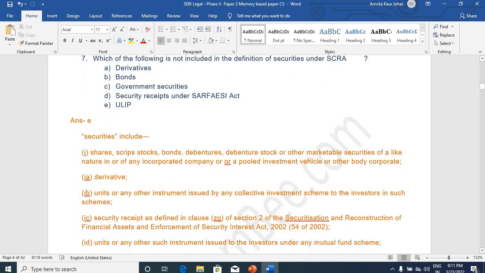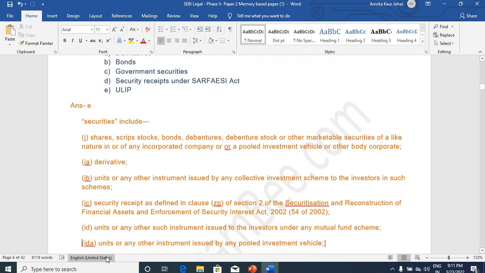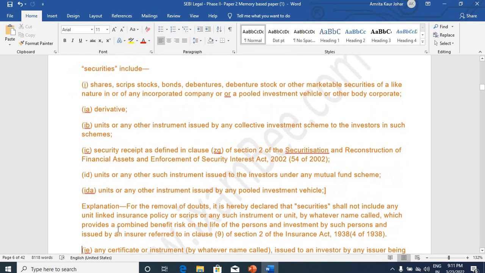For your reference, you can cross check the securities definition over here as per SCRA Act.